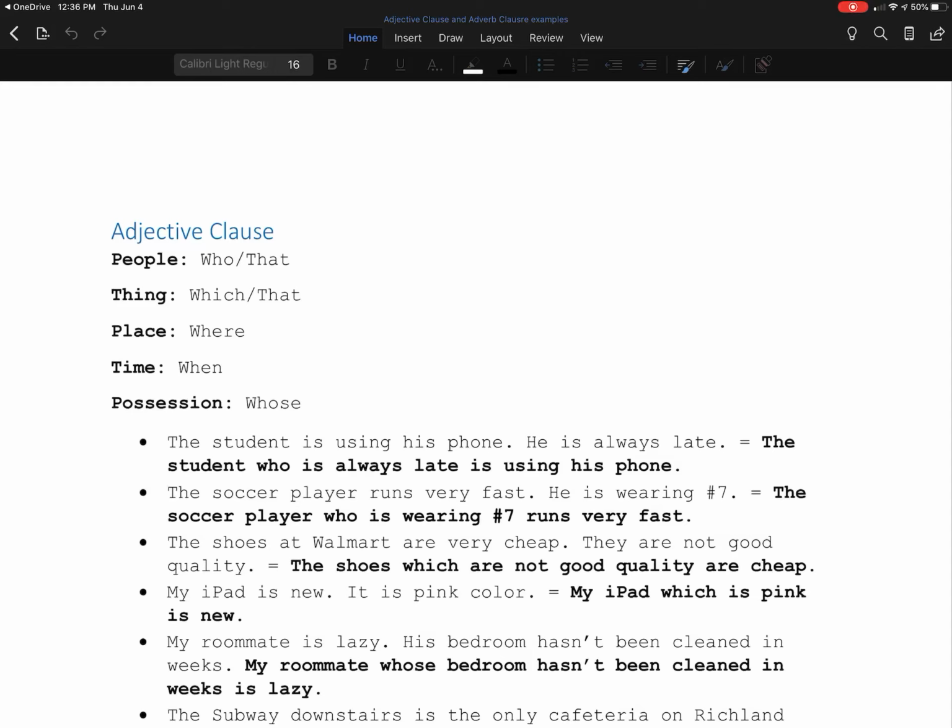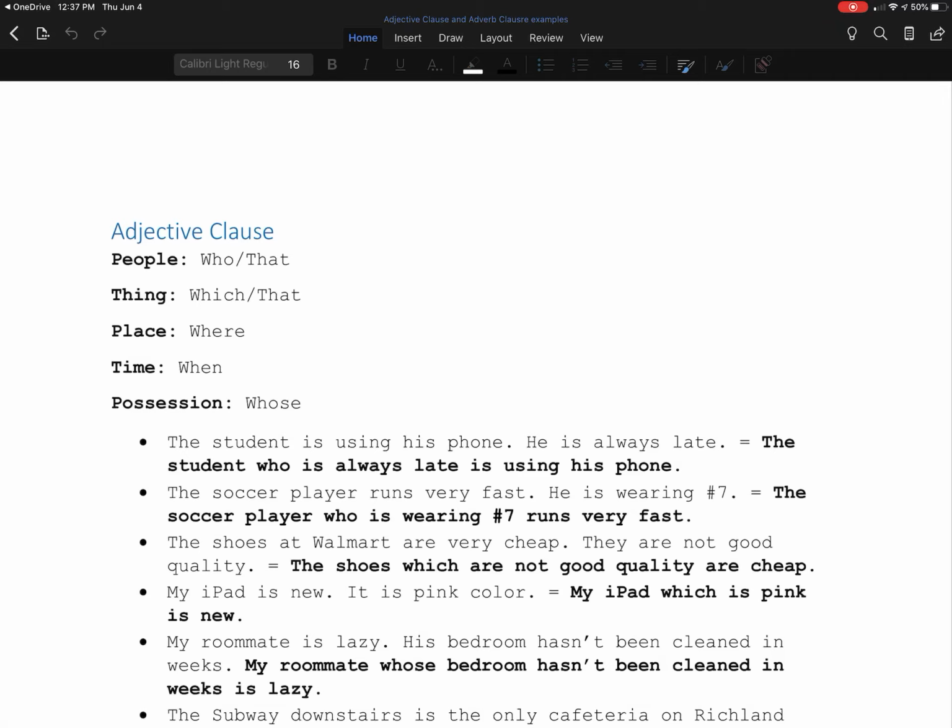Hi everyone. An adjective always describes a noun. So if I talk about my shoes, an adjective can describe my shoes: new shoes, expensive shoes, nice shoes.